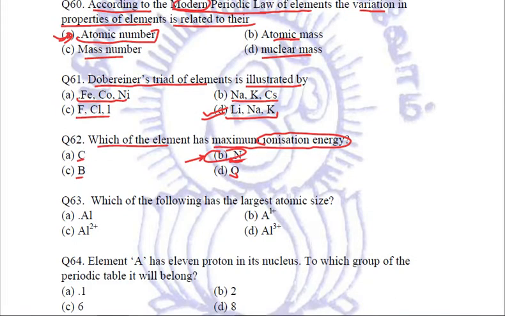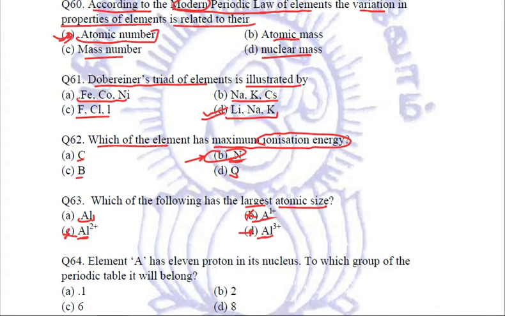Next, which of the following has the largest atomic size? Options are: one is aluminium, normal atom. Then it is Al2+, which doesn't exist. Al+ doesn't exist. Al3+, it is the ionic form.